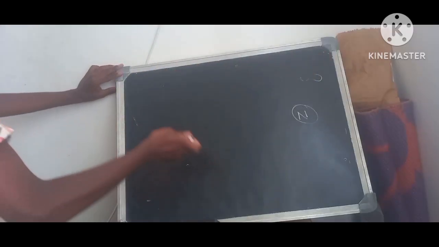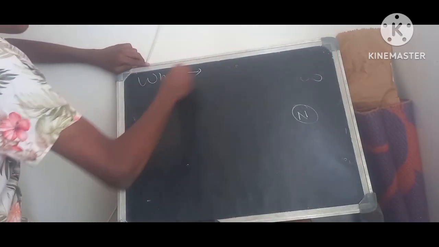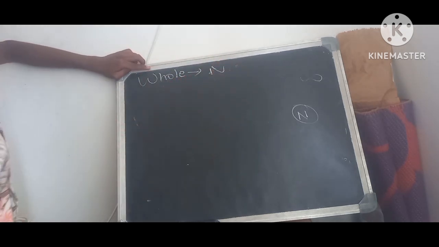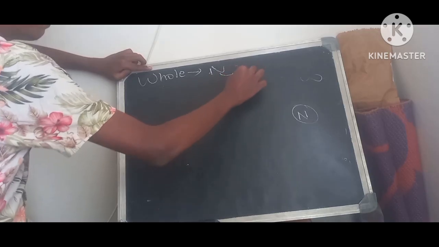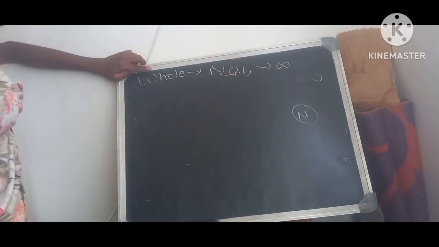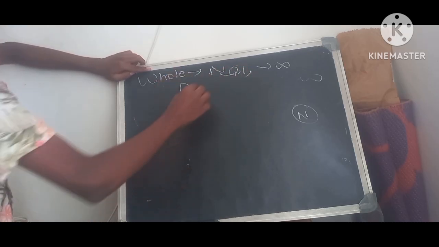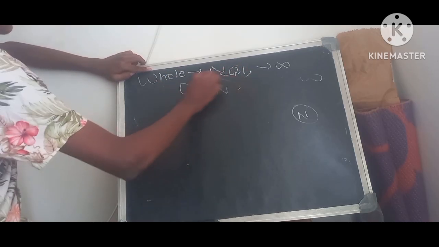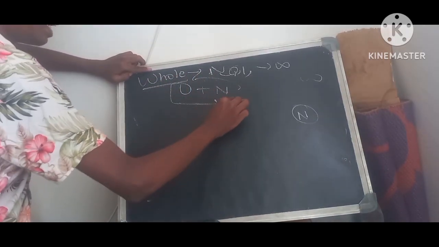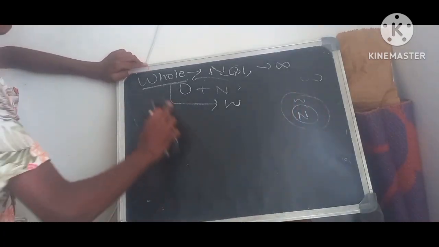Next we'll go for whole numbers. What do you mean by whole numbers? Whole numbers are basically the numbers including 0, along with natural numbers. What are natural numbers? They start with 1, right? From 1 to infinity, right? Along with this we'll also add 0. So whole numbers means what? 0 plus natural numbers are basically the whole numbers. We denote whole numbers with the symbol W. So you can draw one more layer as whole numbers.